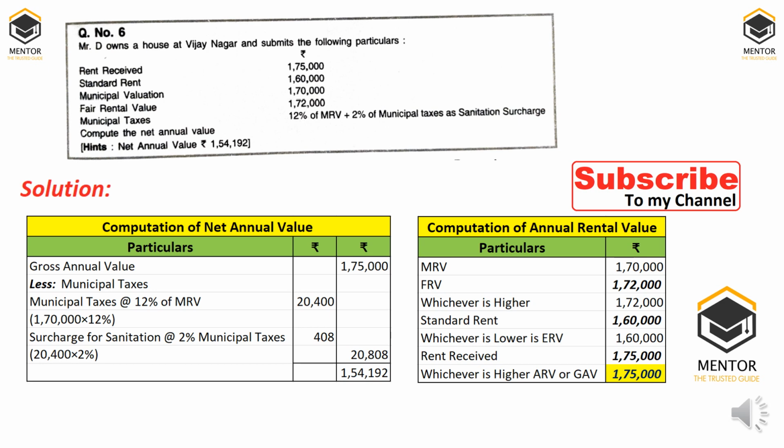So municipal taxes at the rate of 12% of MRV. MRV is 1,70,000 into 12%, 20,400. Plus sanitation charges are 2% of municipal taxes, that is 20,400 into 2%, 408. Collectively 20,808 are the municipal taxes. If you deduct these municipal taxes from the gross annual value, you will get 1,54,192 as your net annual value. I hope I made you understand this crux. So let's start the next concept.